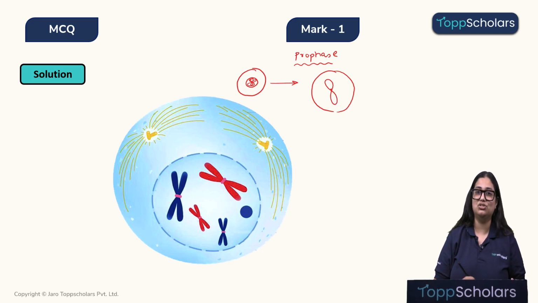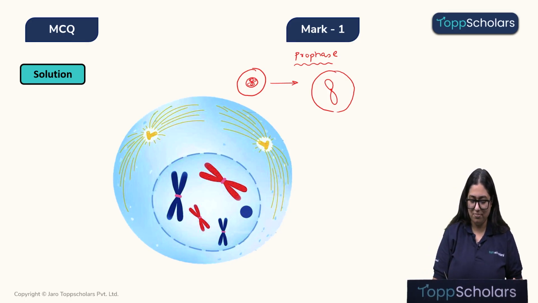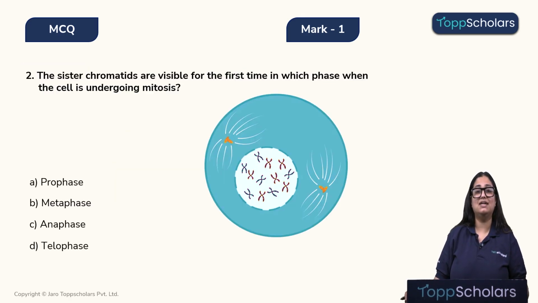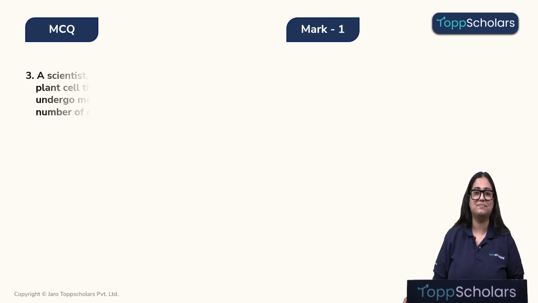And not only that, children, remember in the S phase we had formed an extra copy of the DNA. Now, that extra copy of the DNA will also be visible in the form of the sister chromatids. Alright. Therefore, children, the correct answer over here is that the sister chromatids will be visible for the first time in the prophase. That is option A. Alright, children. Now, let's move on to the next question.